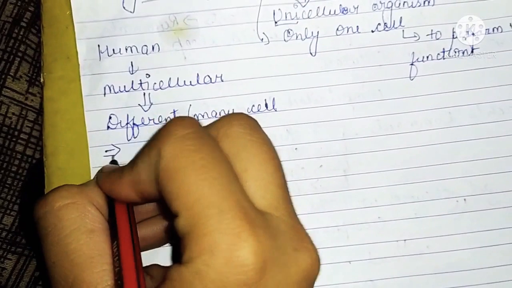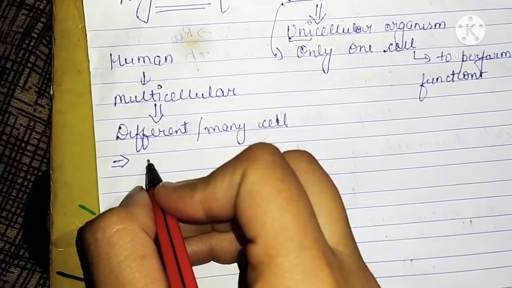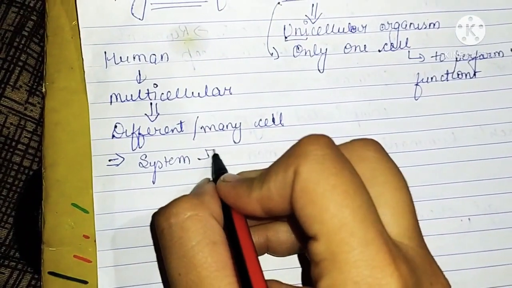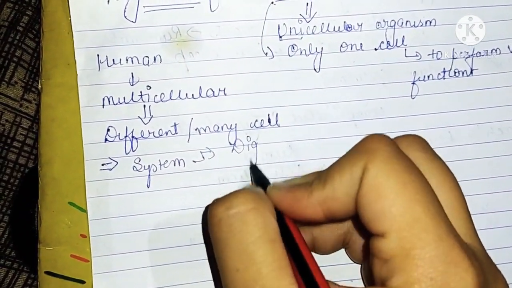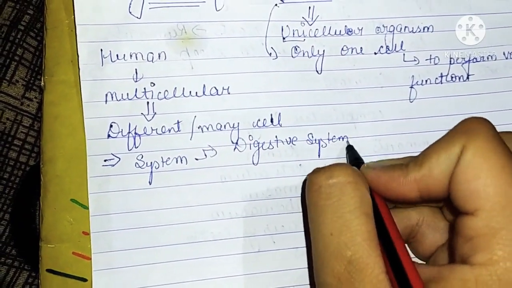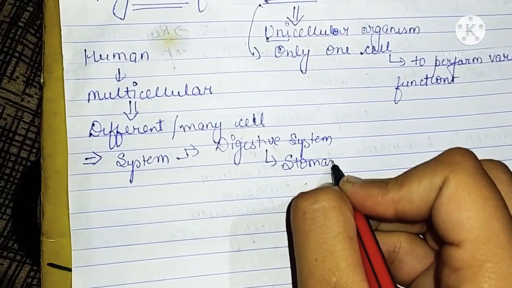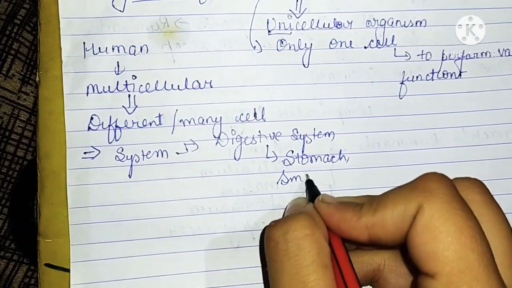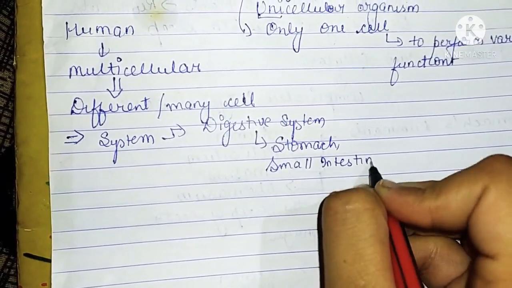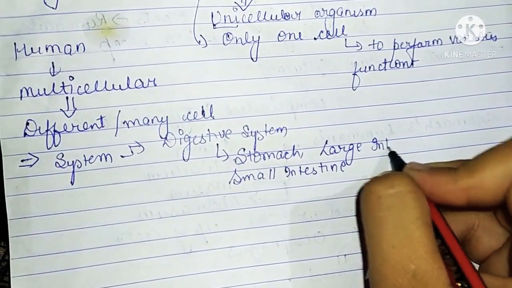Let me discuss more about this: humans have a different system for each process. Like for digestion, we have the digestive system, which contains a number of organs that we have already studied: stomach, your small intestine, your large intestine, and many more.